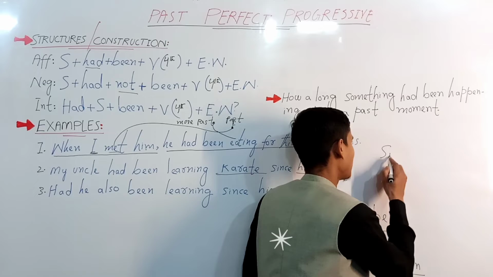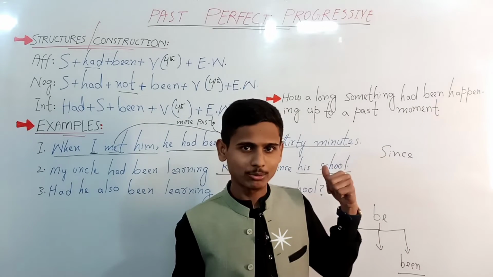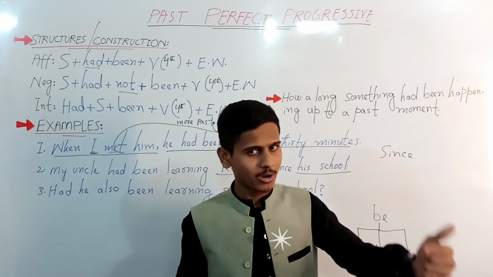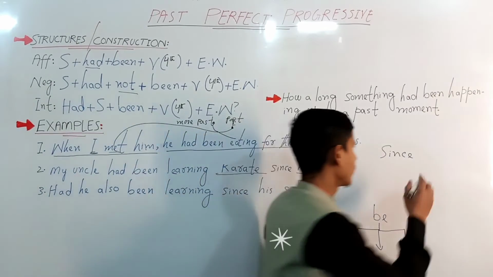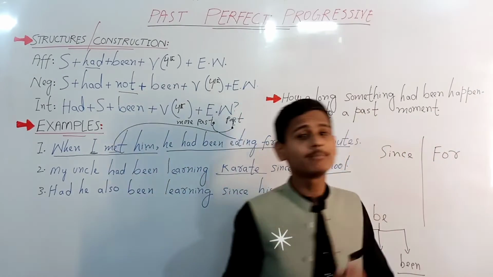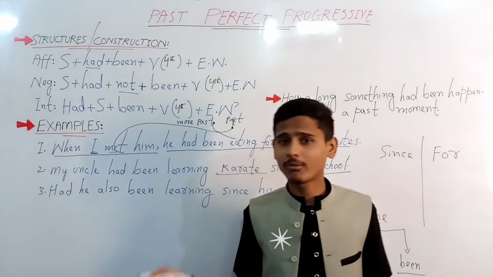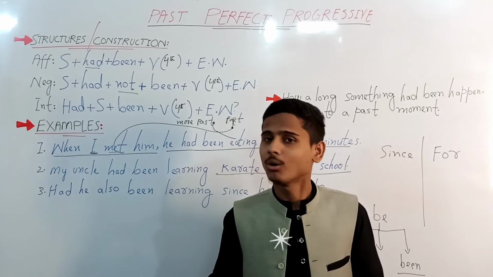If you have watched our first one, the same category, which was present perfect progressive, over there I made you understand since and for, and I even mentioned that we don't necessarily have to use since and for all the time in all the sentences.